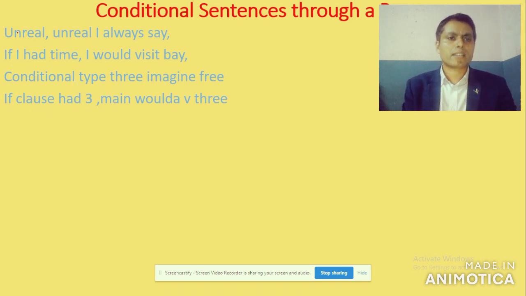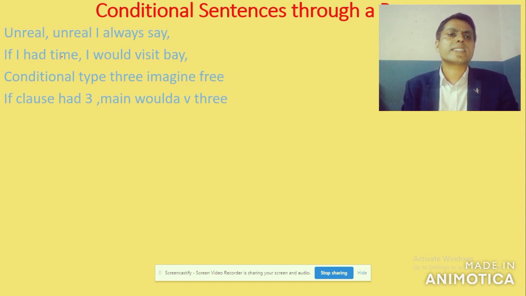From the beginning. Unreal, unreal, I always say. Here, conditional type 2 says unreal things, likely to not happen, likely to not be performed. Actually, it is unreal, just hypothetical. If I had time.